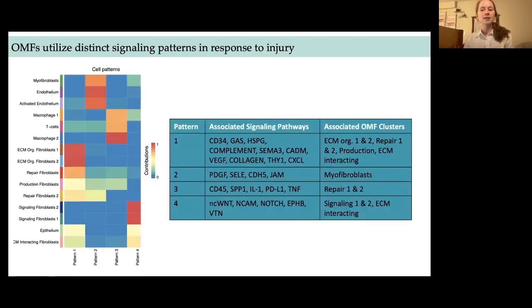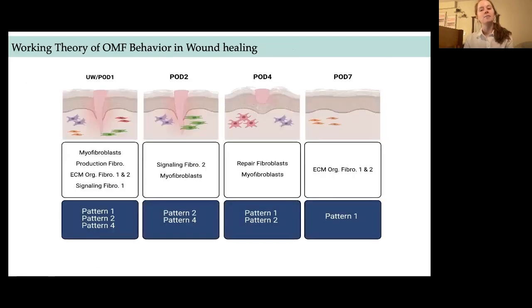Next, using network analysis, I was able to group the fibroblast subpopulations based on their signaling patterns and determine the signaling pathways most utilized by each fibroblast subpopulation. Altogether, my work allows me to generate a working theory of OMF cellular and molecular dynamics in wound healing, involving a trade-off between OMF subpopulation ratios and signaling pathway utilization. My future work involves validating my analysis in vivo.